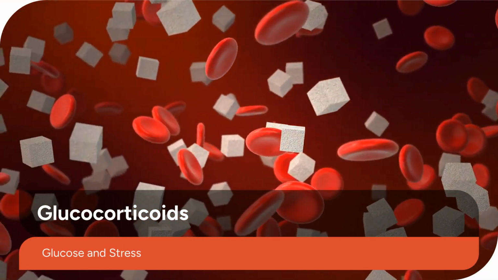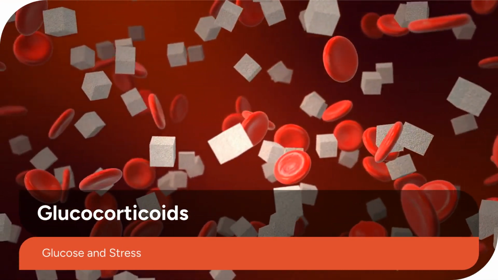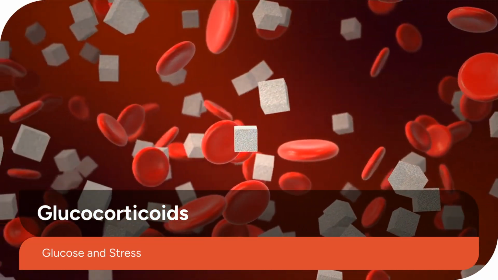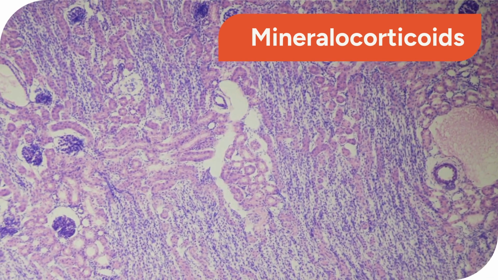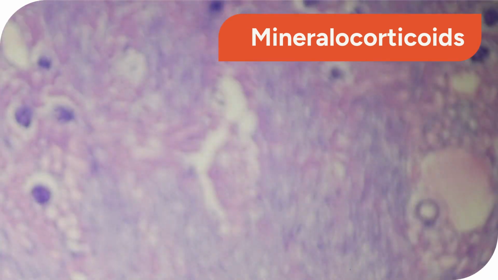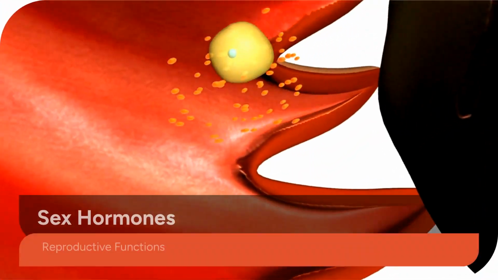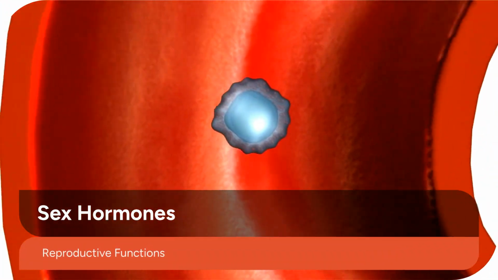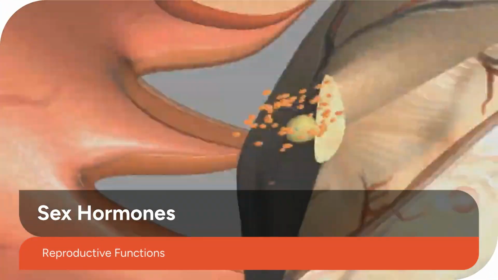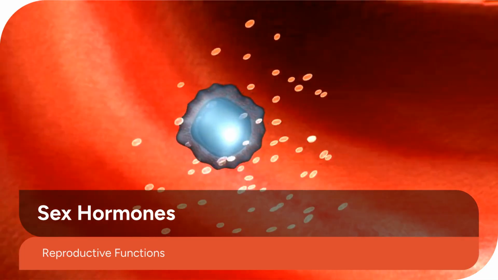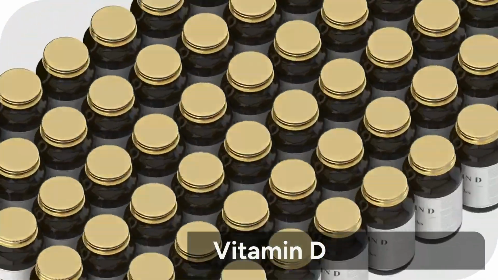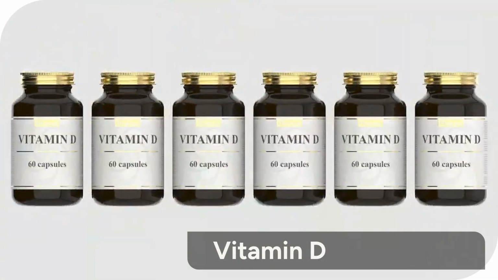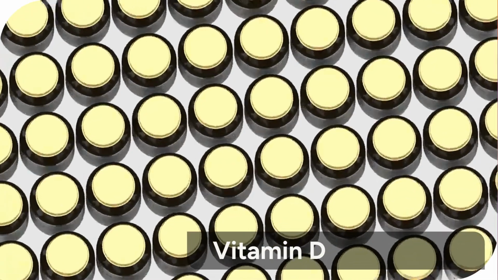Glucocorticoids are primary examples, centrally involved in regulating glucose metabolism and managing the body's stress response. Mineralocorticoids manage the delicate balance of electrolytes and water within the body, primarily in the kidneys. The sex hormones, produced mainly by the gonads, are essential for reproductive functions and the development of secondary sexual characteristics. Even vitamin D, specifically vitamin D3 and its active metabolites, is classified as a steroid hormone.